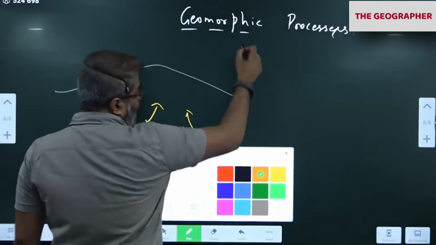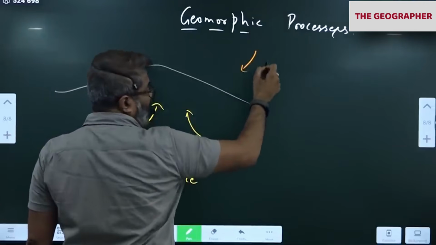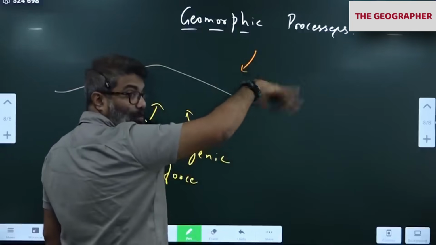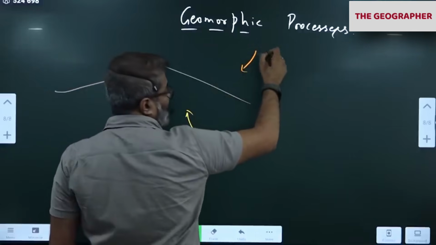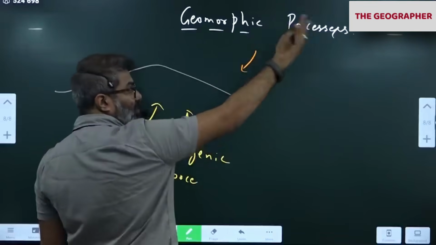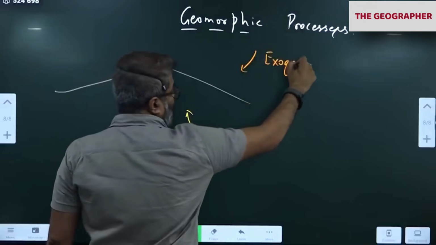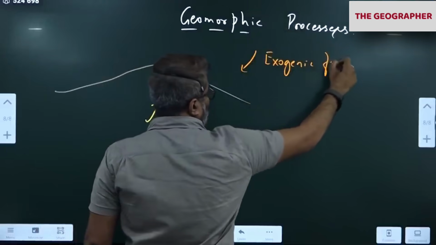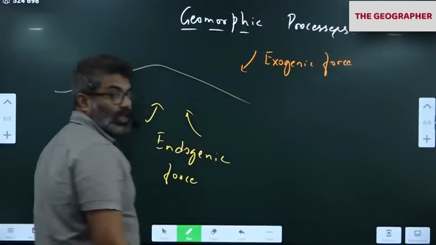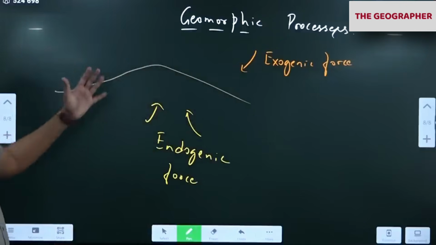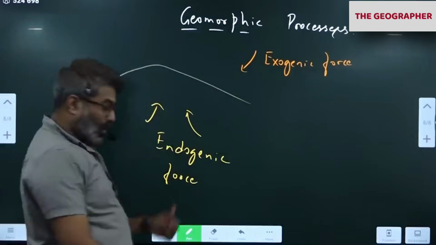Similarly, there are certain forces which are acting from above. They are modifying the existing landform. They are not creating, they are modifying existing landforms. That modification leads to formation of new landforms. So they are called exogenic forces. Exogenic forces are those acting from above. Endogenic forces are those acting from below.